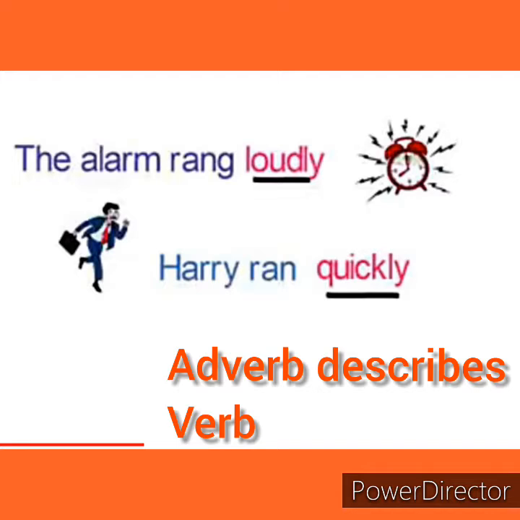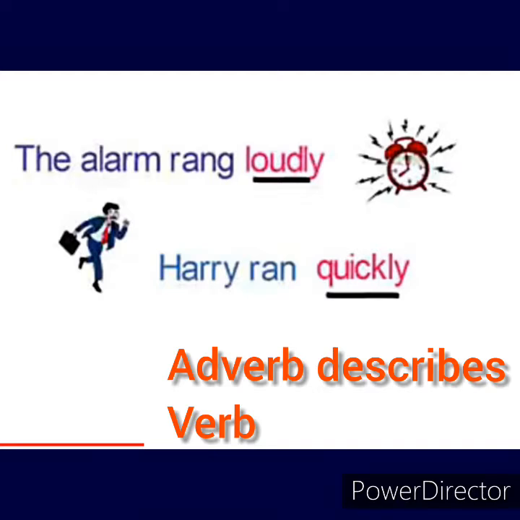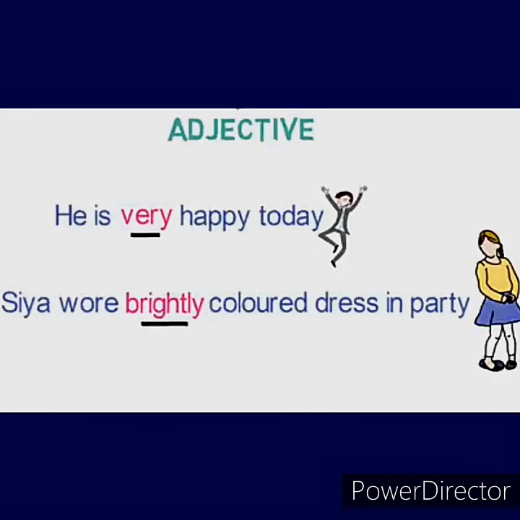See this example. The alarm rang loudly. Here, loudly shows how or in what manner the alarm rang. That is, loudly modifies or describes the verb rang. So, loudly is an adverb. Harry ran quickly. How did Harry run? Quickly. So, quickly is an adverb.